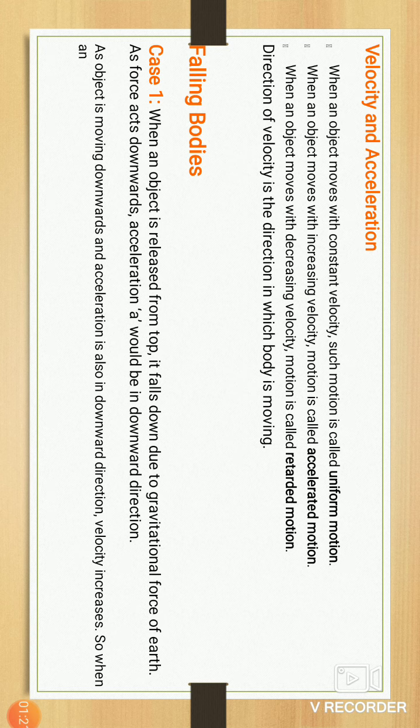And the third one is retarded motion. When an object moves with a decreasing velocity, the motion is called retarded motion. In the three definitions, uniform motion, accelerated motion and retarded motion, the keywords are most important, and those keywords are constant velocity. In uniform motion, constant velocity is most important.